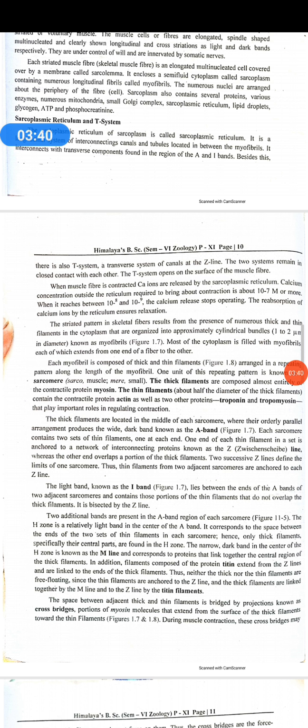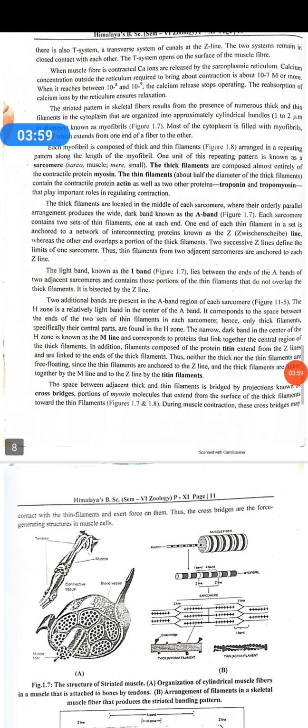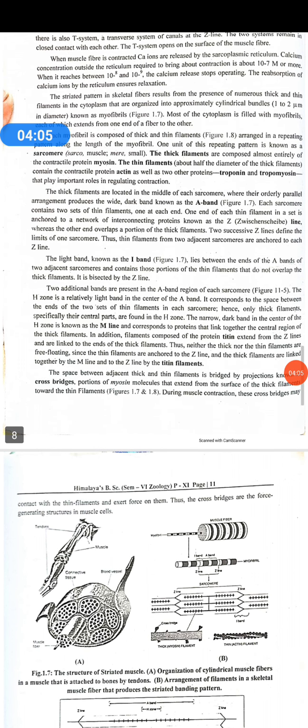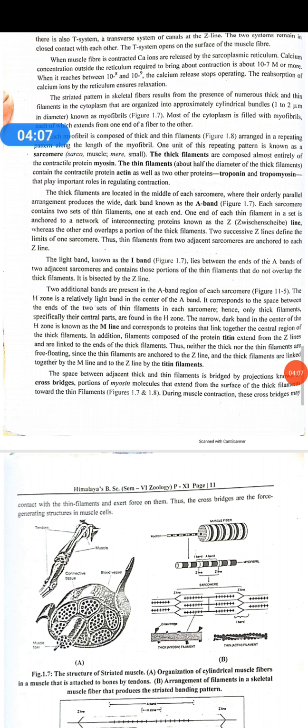The skeletal muscle is made up of a number of bundles, called muscle bundles or fascicles, held together by connective tissue called the fascia. Then each muscle bundle contains a number of muscle fibers, and each muscle fiber is lined by a membrane called the sarcolemma, which encloses the protoplasm called the sarcoplasm. The sarcoplasm contains many nuclei. The sarcoplasmic reticulum, the endoplasmic reticulum of the muscle fiber, is the storehouse of calcium ions. Understand? Muscle fiber is lined by a membrane called the sarcolemma.